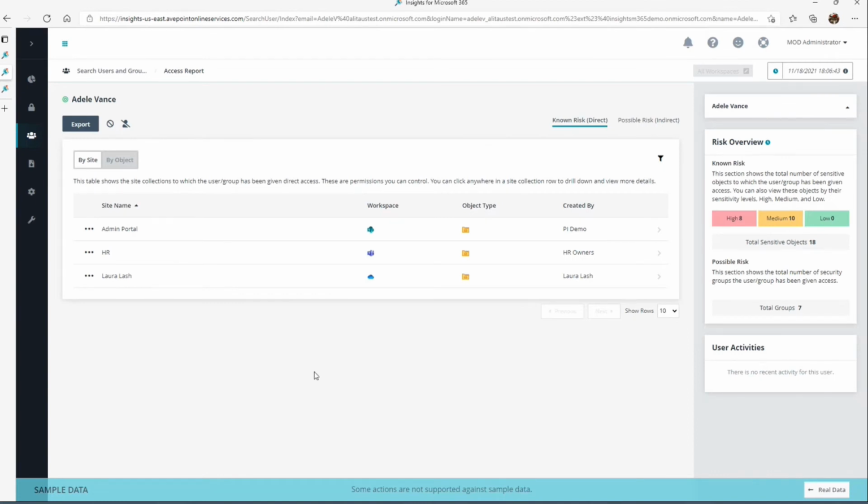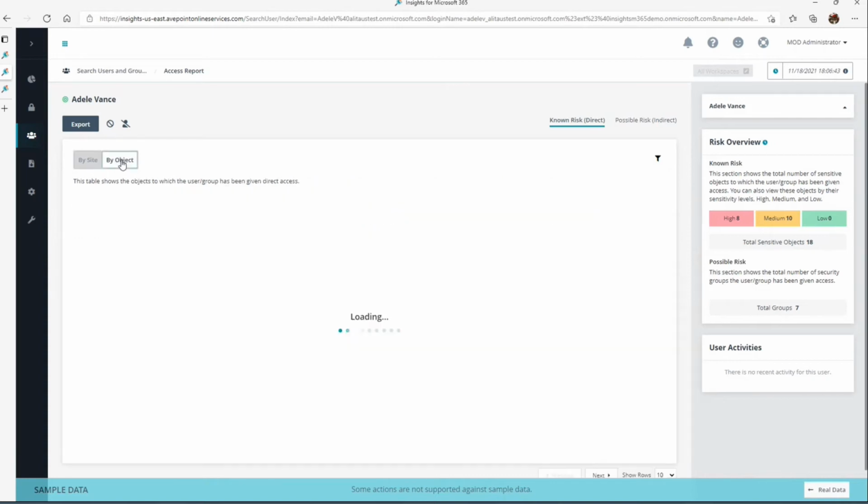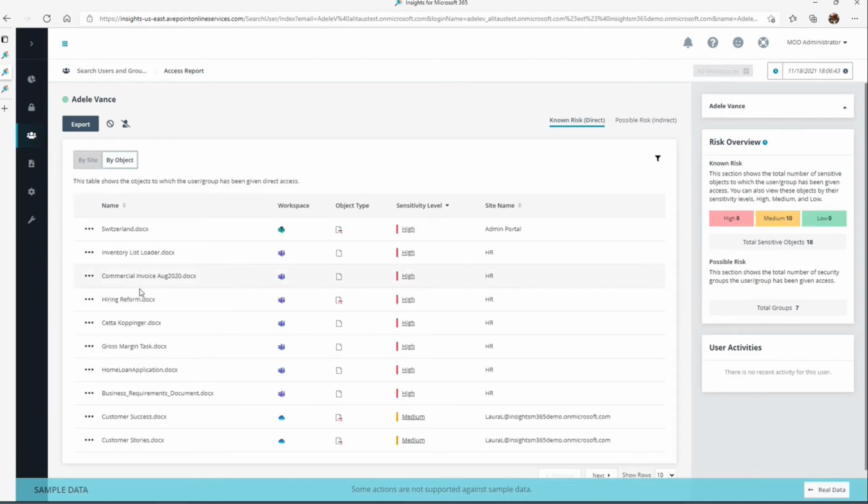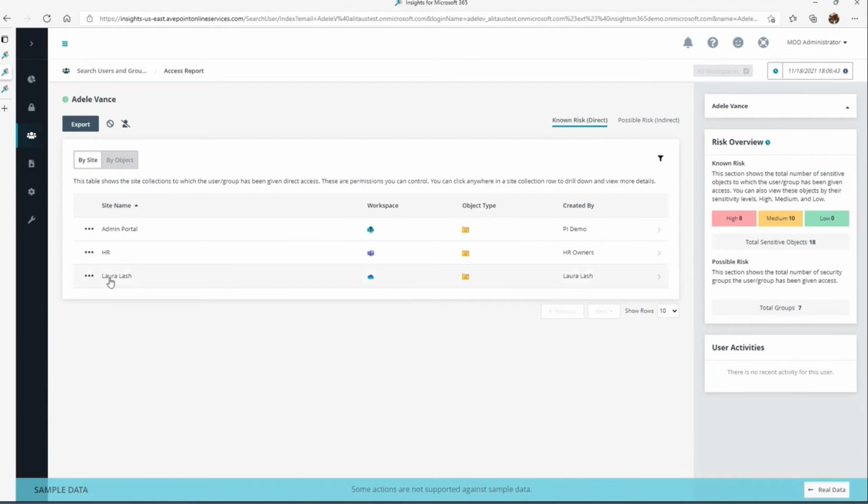And so what we're doing here is querying the active permissions in M365 and returning that here within Insights and saying, here's Adele. She is an external user, and this is what she has access to, by sites or by objects. Having this view makes it very easy for me to see details. We talked about that on the file, the permissions, and the activities performed on the file. And I can see that very nicely here, all within this particular view.